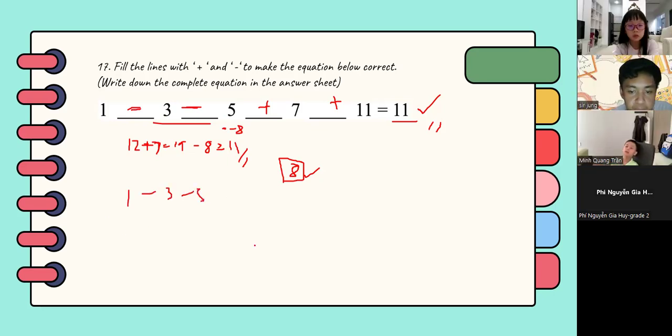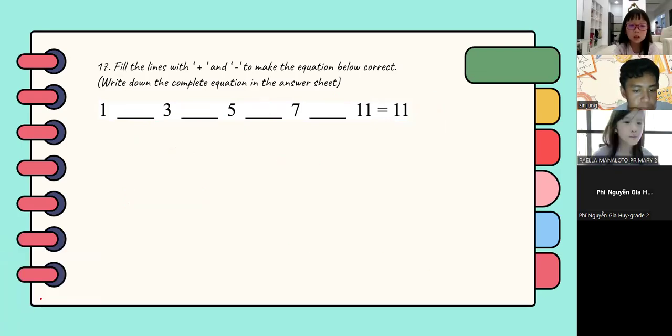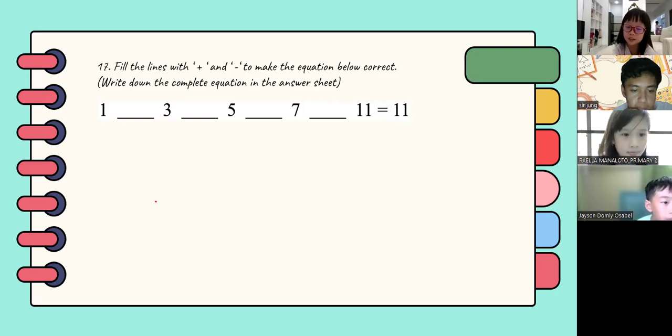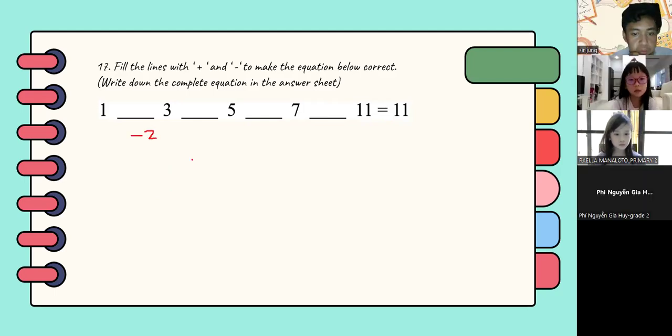Okay. Miss Celine, you have a different solution? No, but I have a question. If we do 1 minus 3, it's going to be negative, right? Yes, that should be negative 2. However, that would be on the complex side of math.